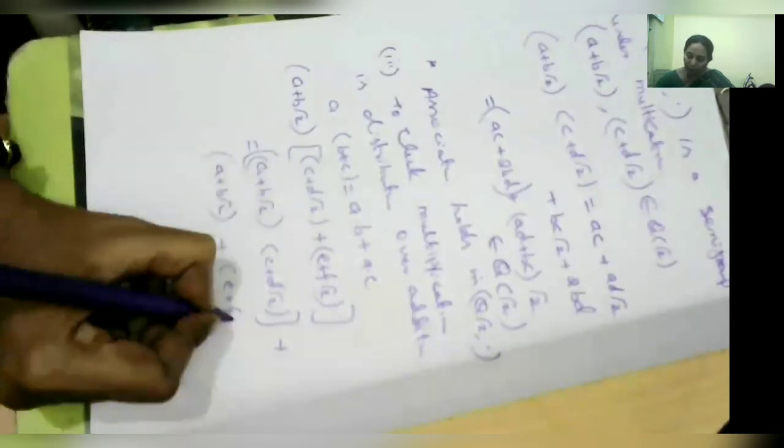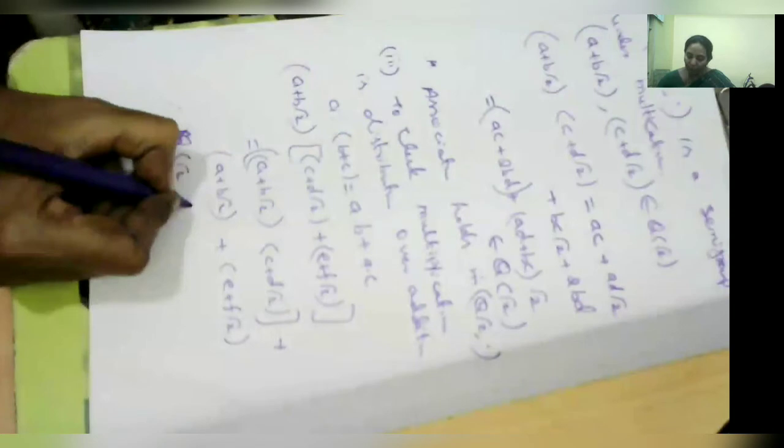Here also you can take a plus b root 2, c plus d root 2, and e plus f root 2. This we can prove: a plus b root 2 into c plus d root 2, multiply it, and definitely we'll get the answer, plus a plus b root 2 into e plus f root 2.